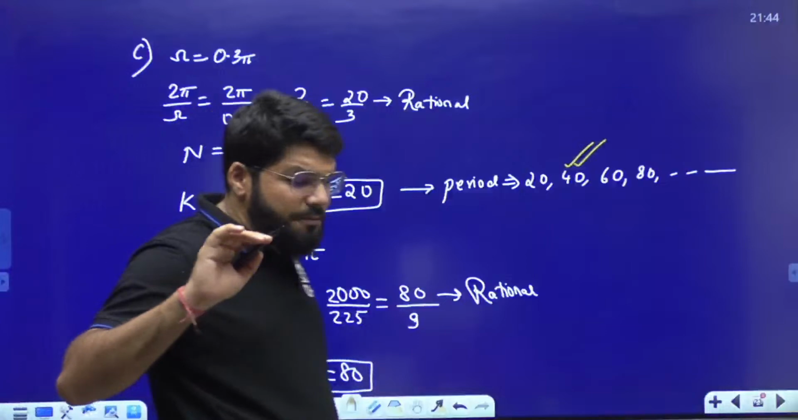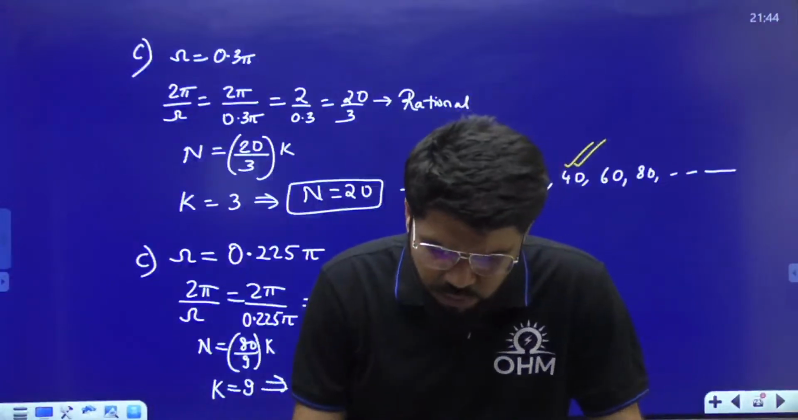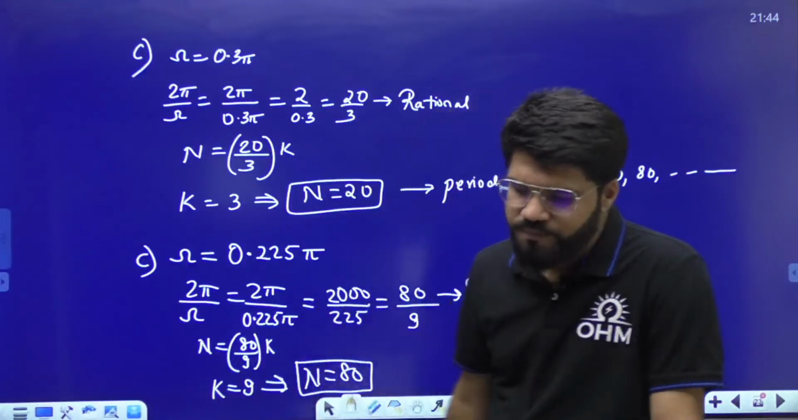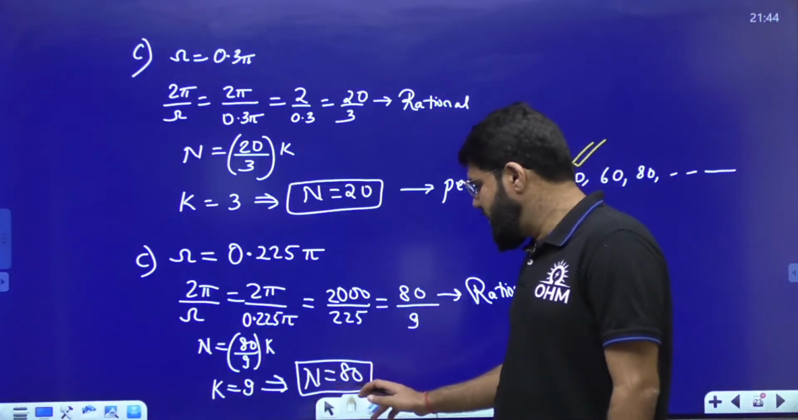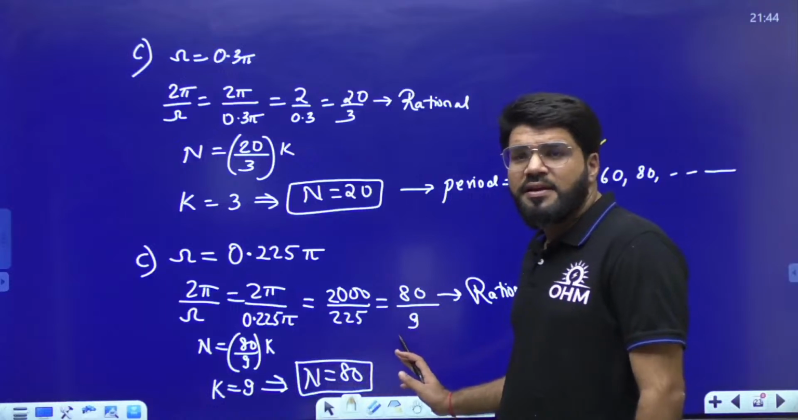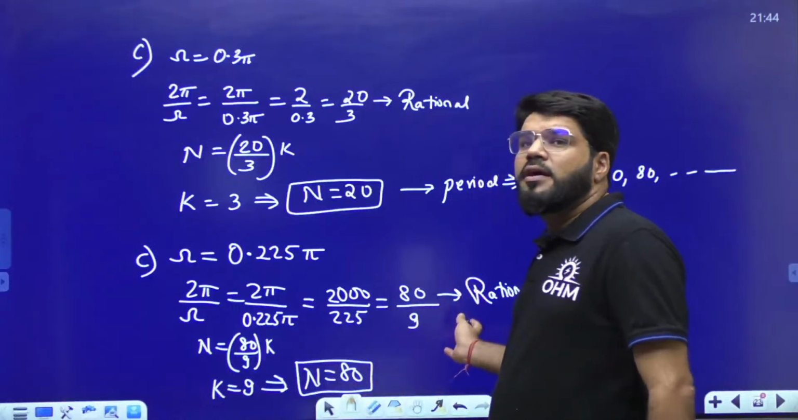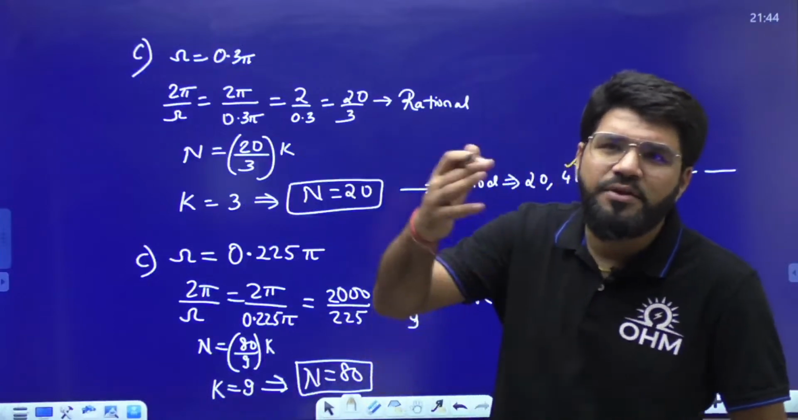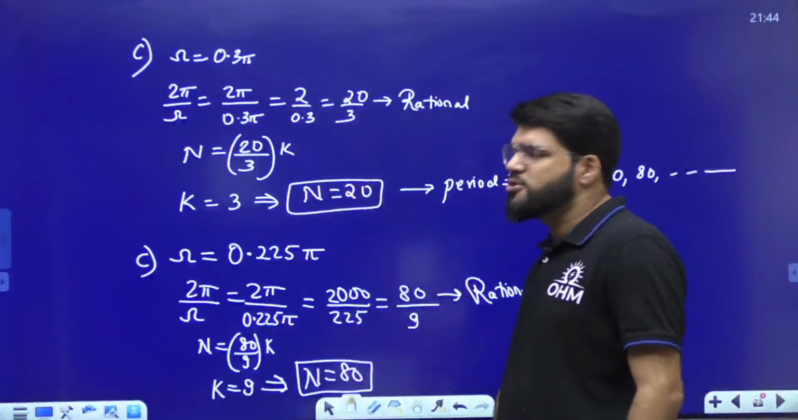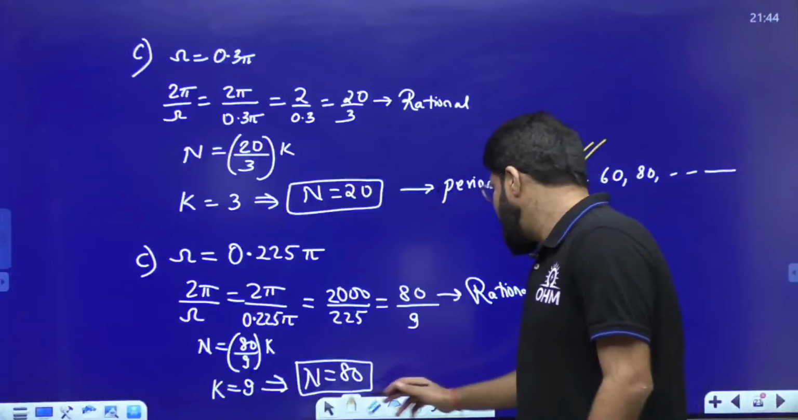Now if the fundamental period is 80, what are all the possible values of the period? It could be 80, it could be 160, it could be 240, but can it be 40? No, it cannot be n by 2, it can be n, 2n, 3n. So here a period of 40 is not possible.